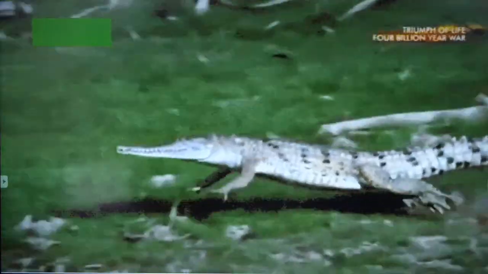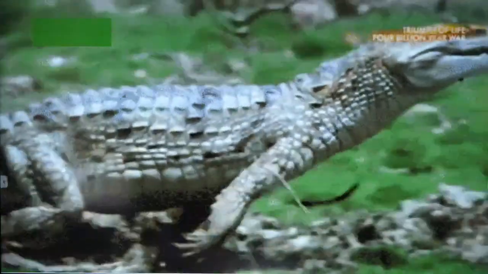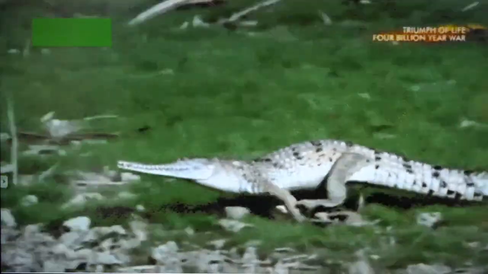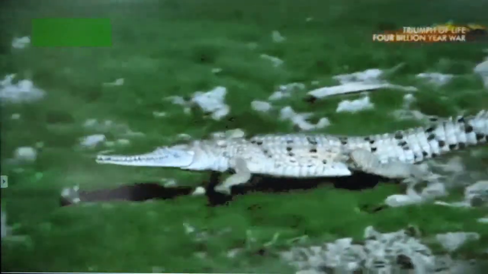So if you are wondering why does an alligator or why does a crocodile float, don't worry, I'm going to explain that. And it's nice to see a crocodile floating unless and until it starts doing this. And I'm pretty sure nobody would like a crocodile in motion on land doing this.